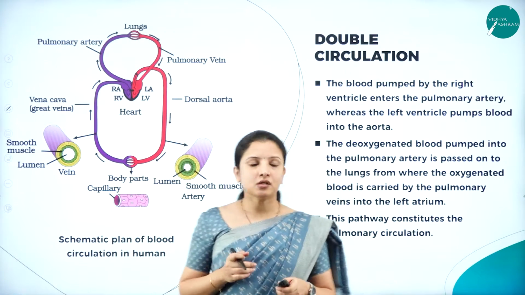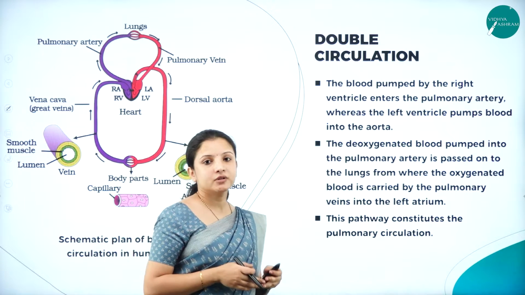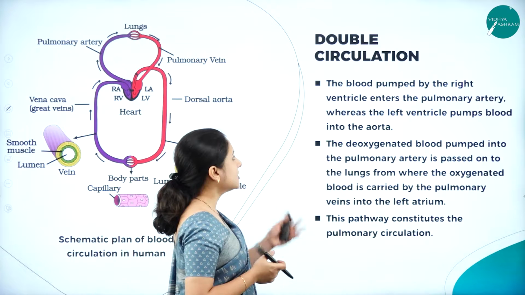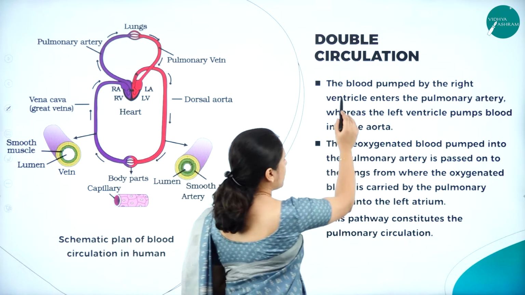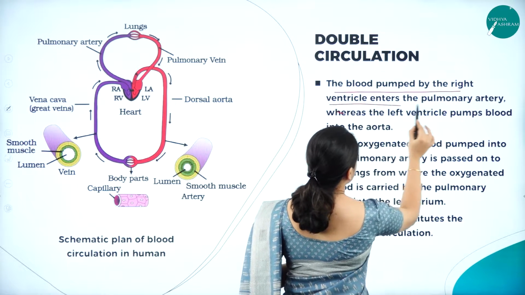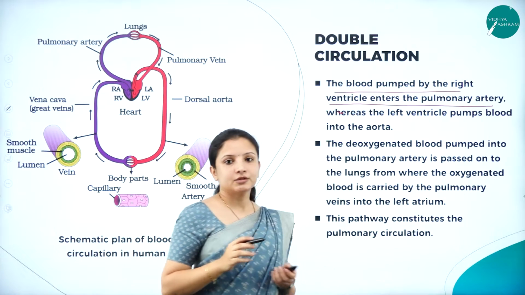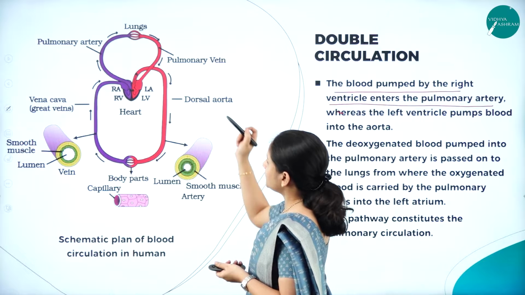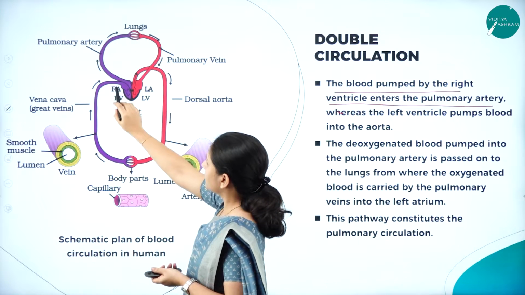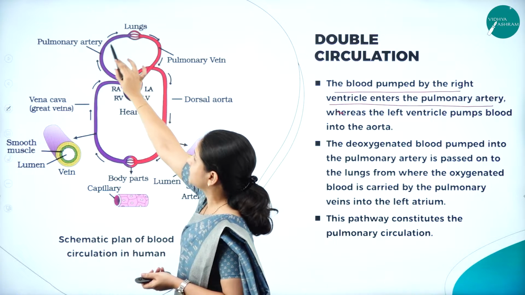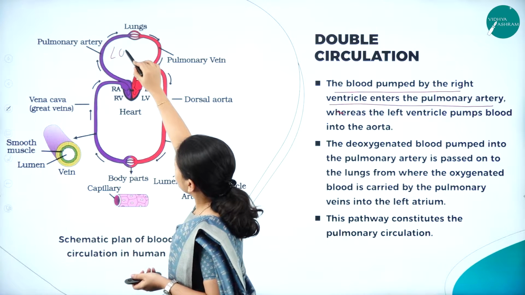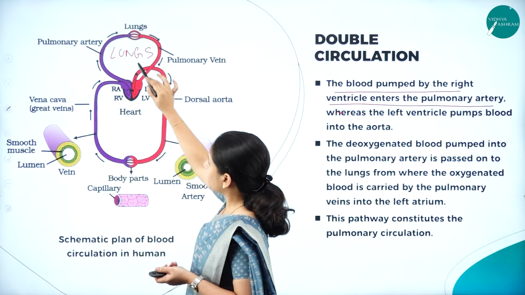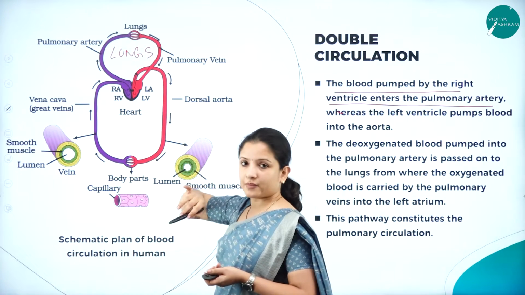Moving further, we shall see how the pumping of the blood occurs and where exactly the blood travels. The blood pumped by the right ventricle enters the pulmonary artery. So we have the right atrium. This is the lungs. I'll write it here if you get confused. Here pulmonary circulation will take place, and here systemic circulation will take place.